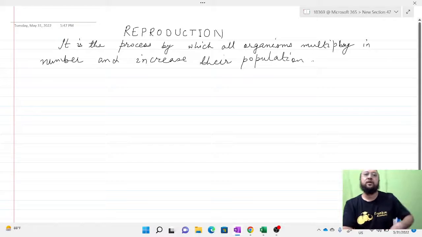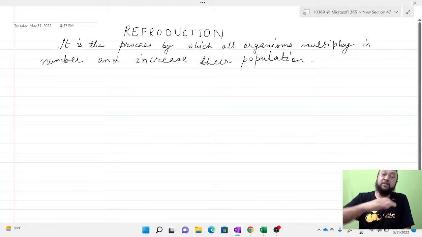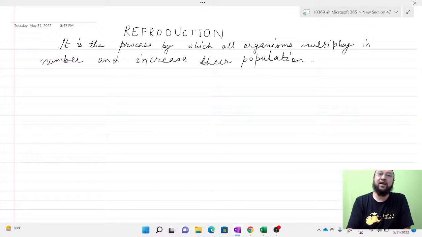So they are continuing their existence in this world by this process of reproduction. There are two main types that we have already studied in previous classes also.